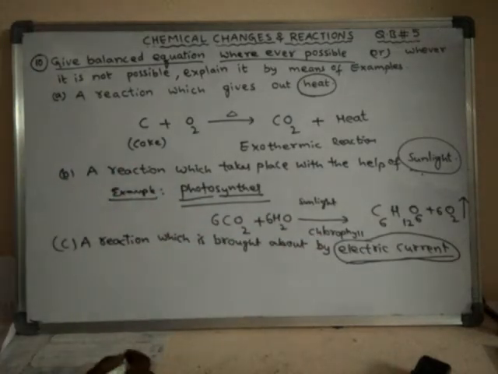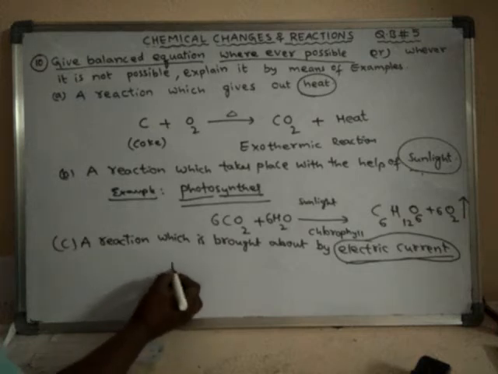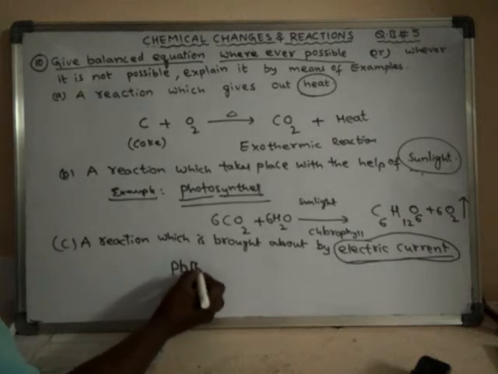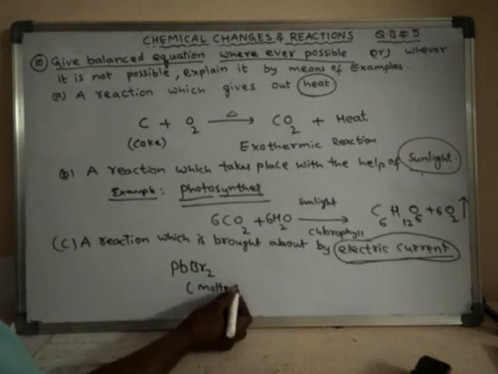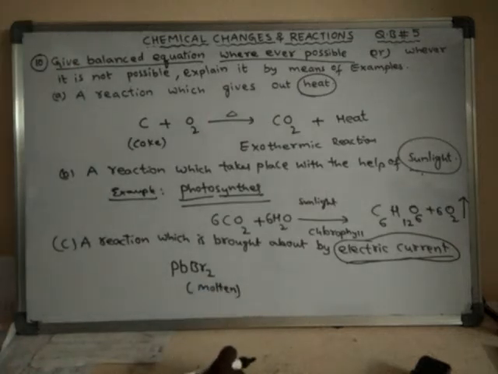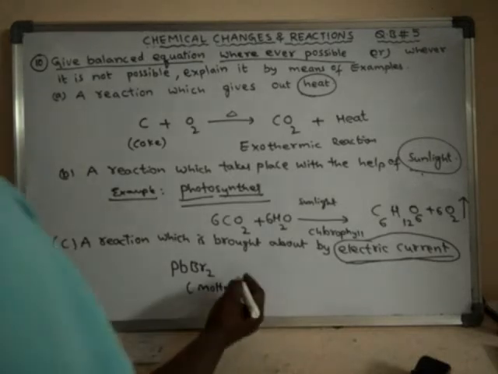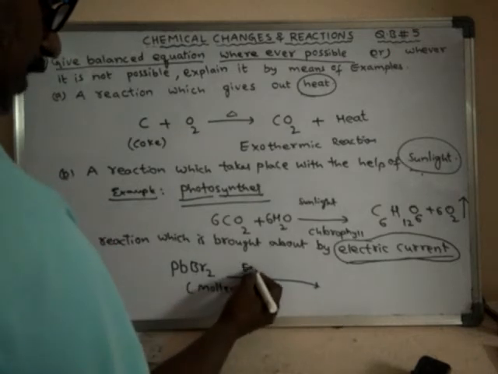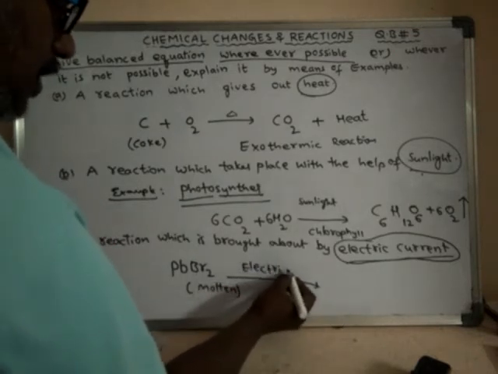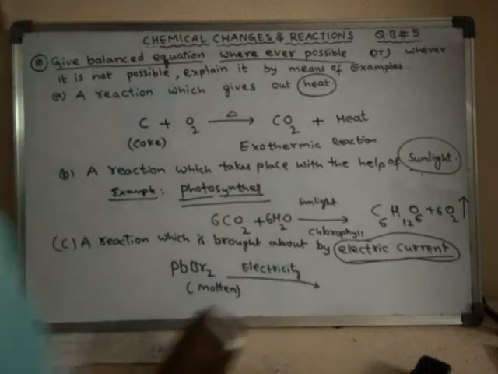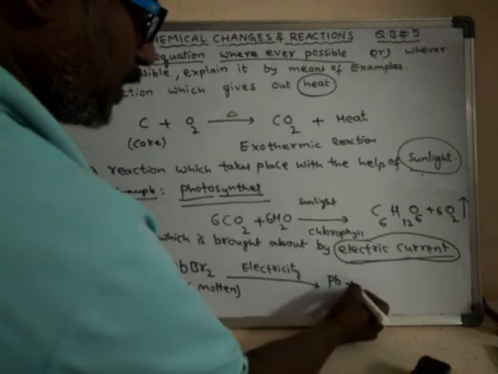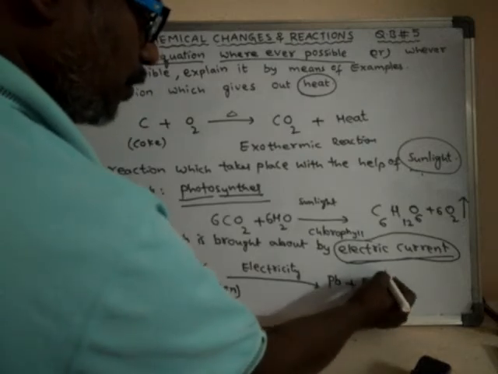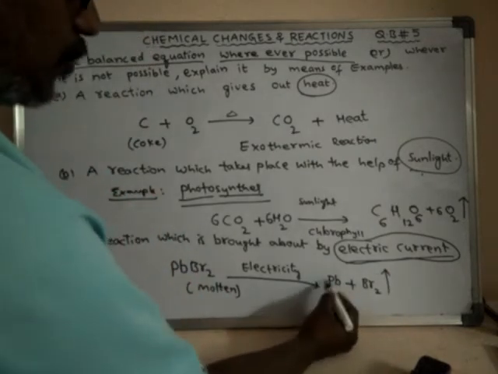See, for example, molten lead bromide. Molten means melted, that is, when lead bromide is melted, it is said to be molten. It is in liquid form. If you pass electricity into this molten lead bromide, what happens? It breaks down into lead and bromine gas. Bromine gas is liberated and lead is formed.